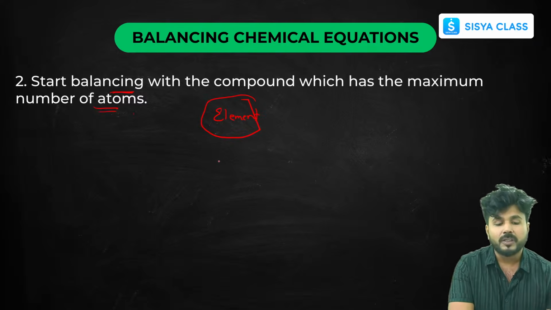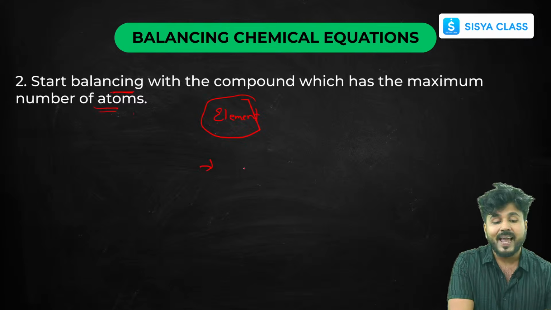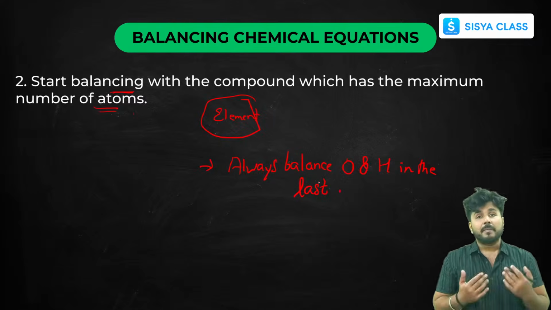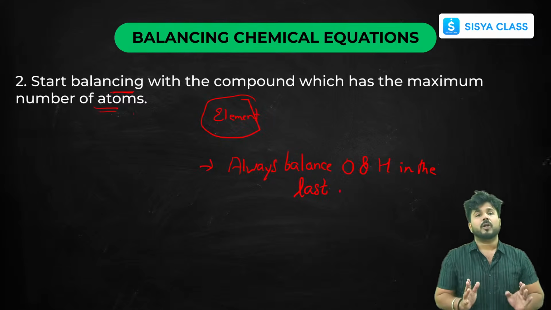One more thing I want to tell you here, which I haven't written here: always balance oxygen and hydrogen last. I have always applied this while balancing equations and it has helped me a lot.